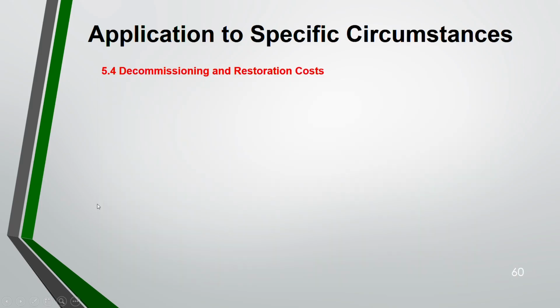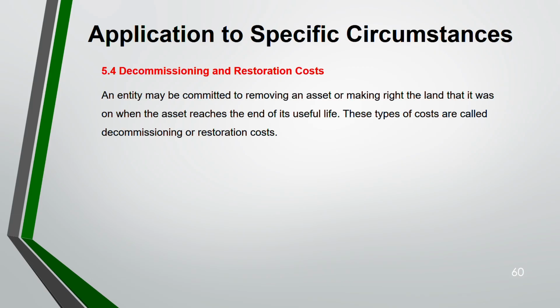The next event, after restructuring was the third, this is the fourth event. Decommissioning and restoration cost. An entity may be committed to remove an asset or make right the land that it was on when the asset reaches the end of its useful life. That means when you use the land for a specific time while you're constructing the asset, you are under a commitment that you are going to restore it back to its original condition. Okay, this type of cost is called decommissioning or restoration cost.